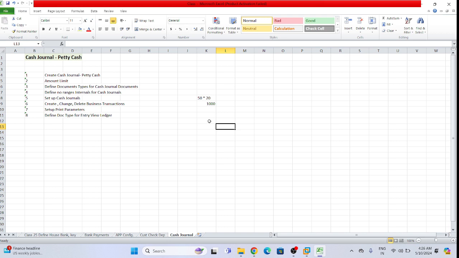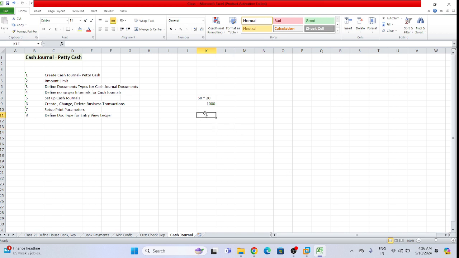Type of the transaction means whether an invoice transaction is happening, whether a credit memo transaction is happening, whether a payment is happening. So we can understand the type of transaction with the help of document type.